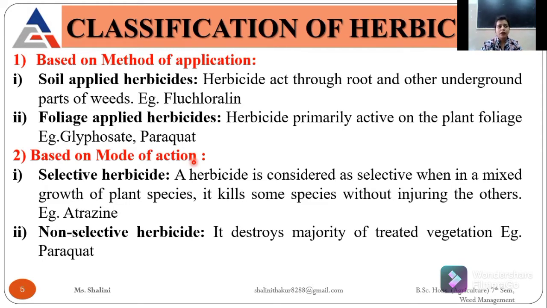Non-selective means they can kill all the plants present in that land area. Suppose you have a barren land and a lot of weeds have grown there. So we have to apply these non-selective herbicides so that all the vegetation of weeds or harmful plants is killed. The example is paraquat.